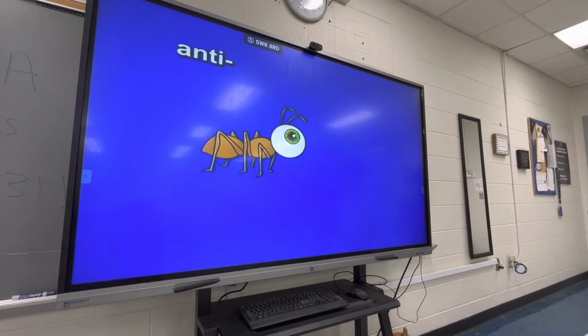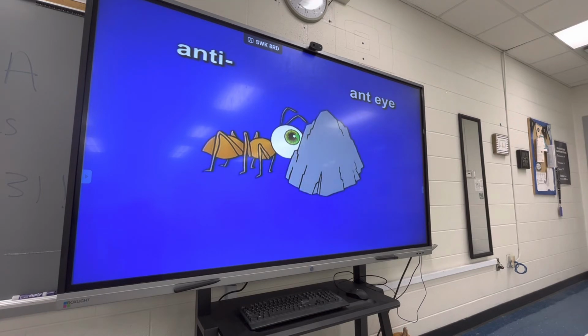Next, the element anti. Anti sounds like ant-eye. Here we see an ant with a gigantic eye. We'll call the image ant-eye. Anti, ant-eye. Anti means against. So as you look at this image of ant-eye, see the ant-eye against the rock.